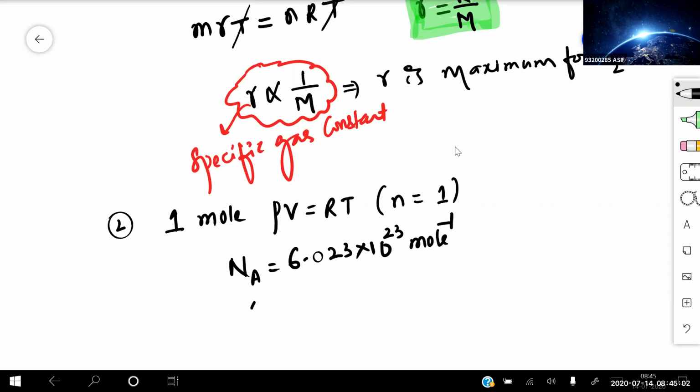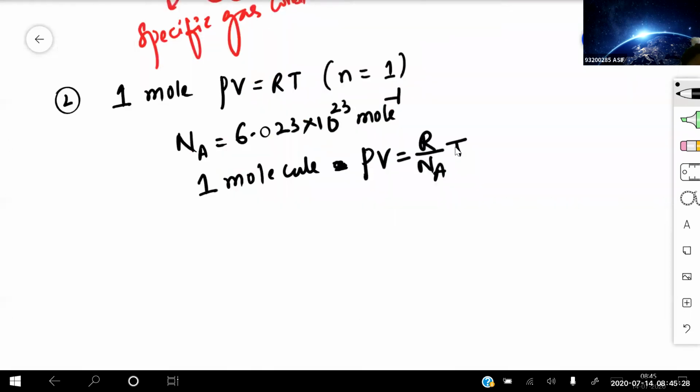So for 1 molecule, PV will be equal to capital R divided by Avogadro number into capital T. Capital R divided by Avogadro number is equal to a certain constant. That constant is called K. Very important.